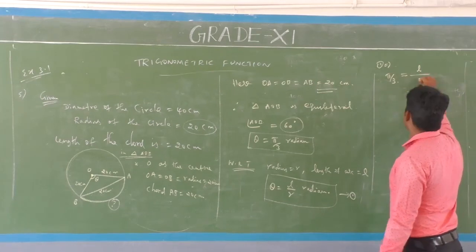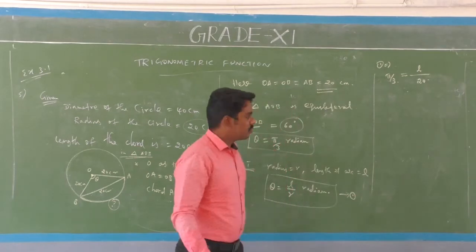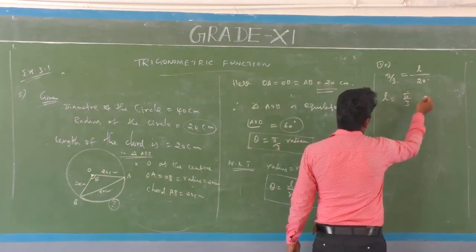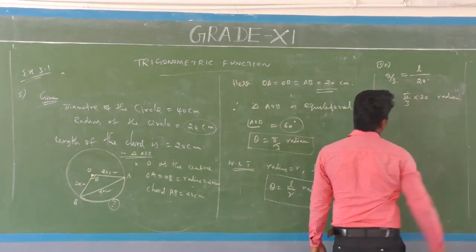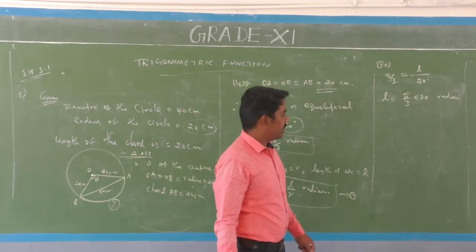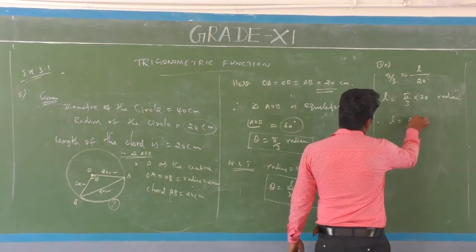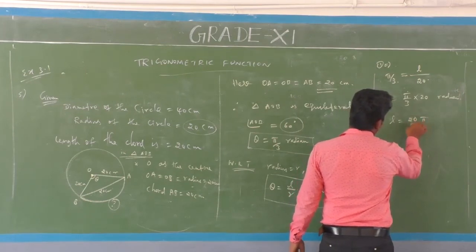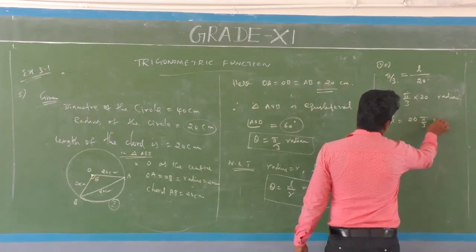R equals 20 centimeters. So L equals pi by 3 into 20 radian. Therefore L equals 20 pi by 3.